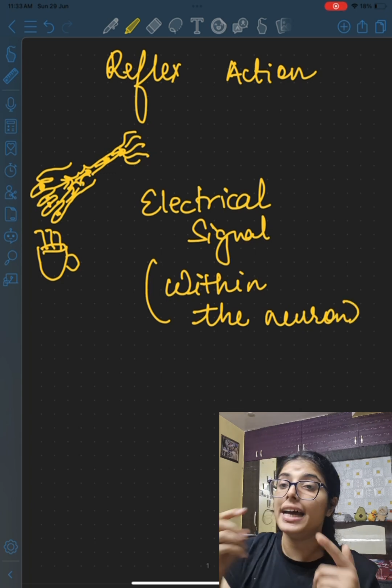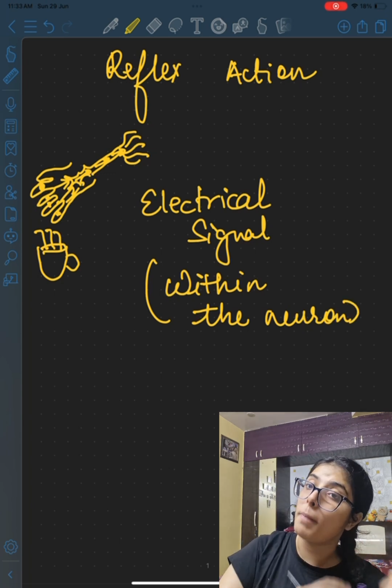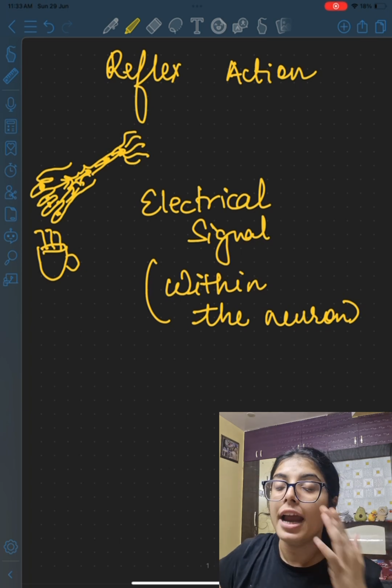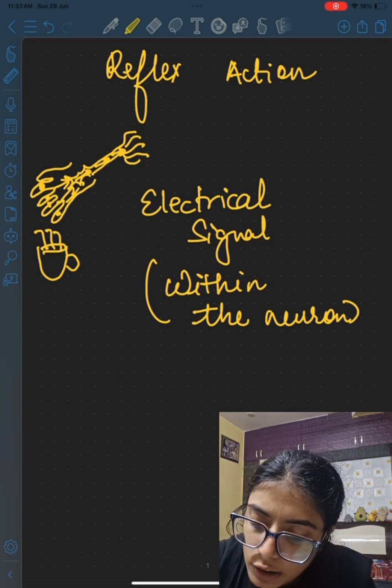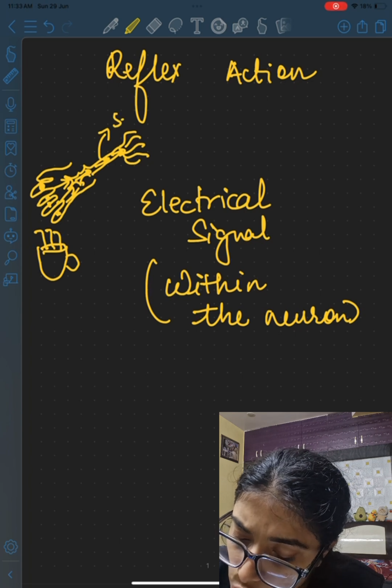Now the neurons that are closely associated with the receptors, and which are supposed to pass on the information from the receptors to the brain or the spinal cord depending on the type of action as already mentioned, these neurons that are closely associated to the receptors are what we call sensory neurons.